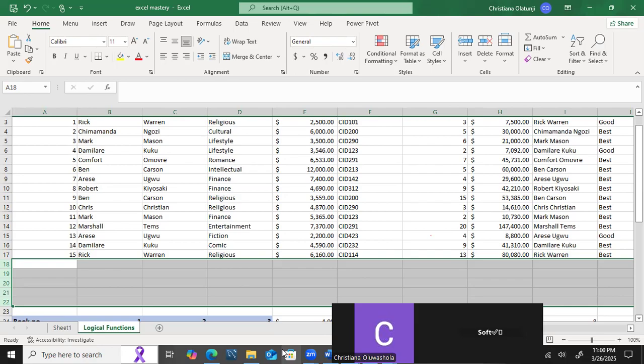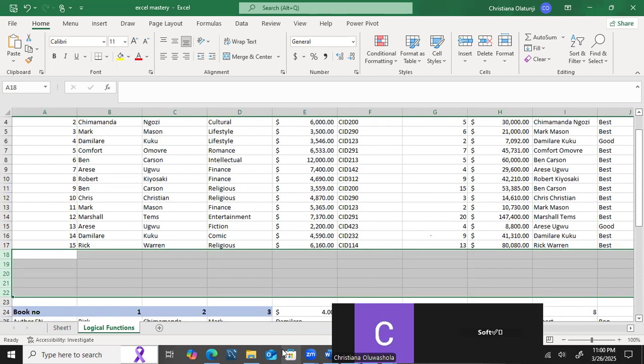So in my notes here, I wrote: VLOOKUP finds data that is arranged in vertical order using column index. It finds a value in a table and returns a corresponding value from another column in that same table. Here, we make sure the value we are looking for is in the leftmost column. Okay, so let's do something.